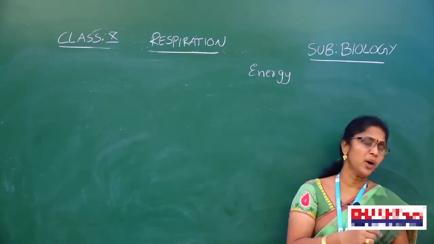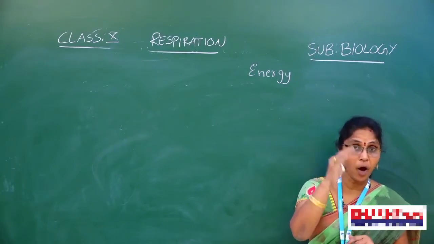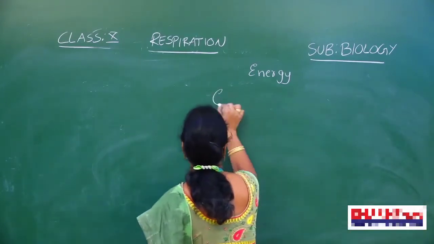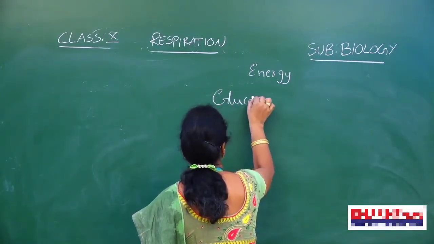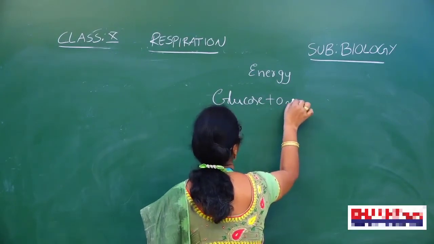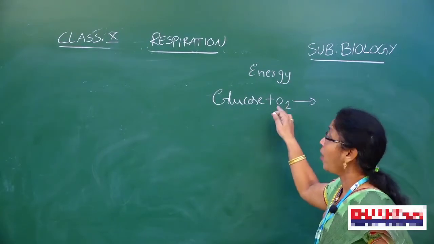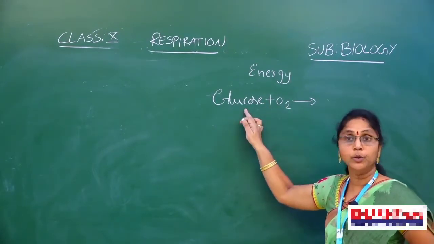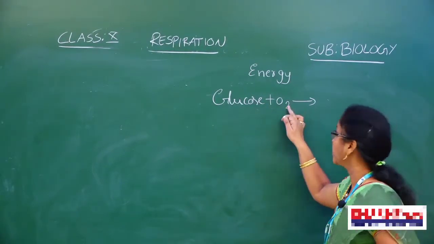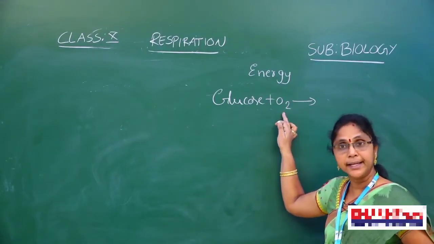What is meant by oxidation? Adding of oxygen. See children, this is a glucose molecule. What are we adding here? Oxygen. The process of adding oxygen to glucose molecules is called oxidation.